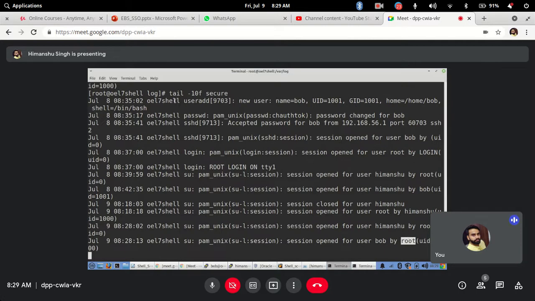Okay, so this way you can monitor files. Normally when you are working on shell scripts or even on normal Linux servers, if you want to monitor the log, let's say you have run a script and that script is writing some content in the log file or appending to an output file. Meanwhile the script is running, you can open one more terminal and monitor the content of that output file, to see what it is writing, whether it is writing correctly or not. So you can use your tail commands.